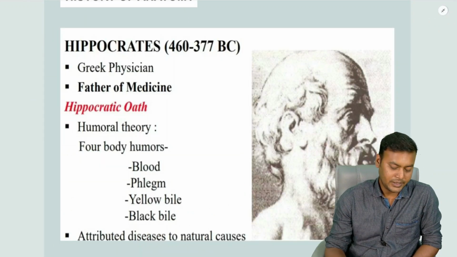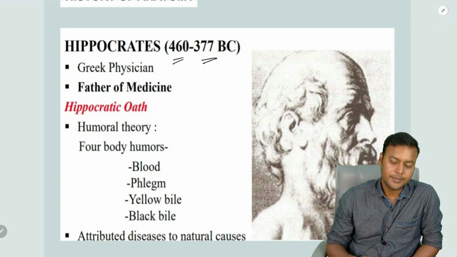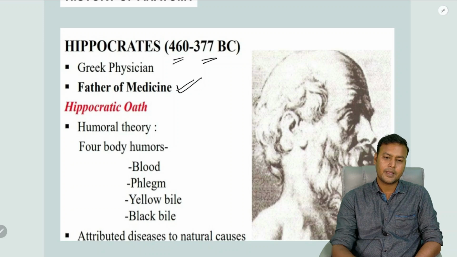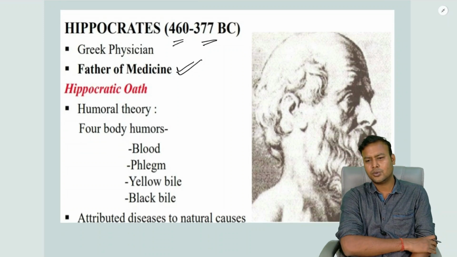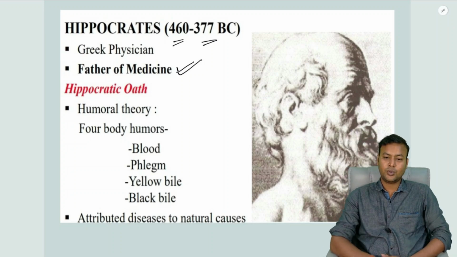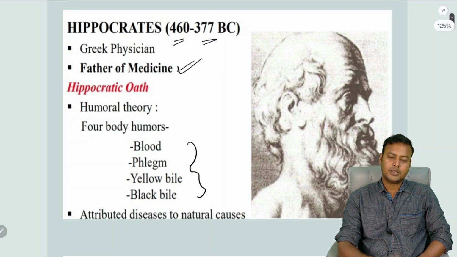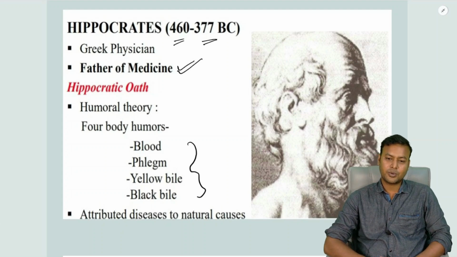So Hippocrates was a famous Greek physician who lived between 460 and 377 before Christ. He is also popularly known as the father of medicine, and the humoral theory has been attributed to Hippocrates. According to this theory, he divided the fluid present inside the human body into four types: blood, phlegm, yellow bile, and black bile. He was also the first physician who attributed the cause of diseases to natural causes.